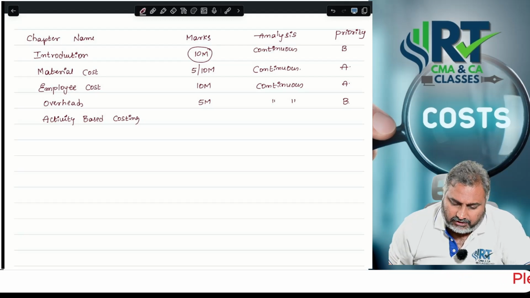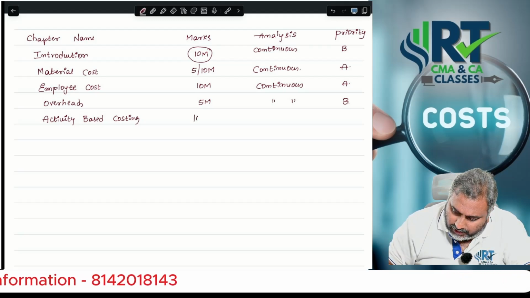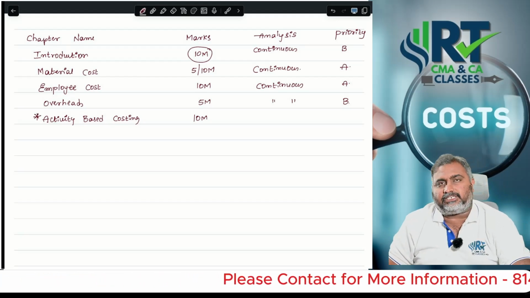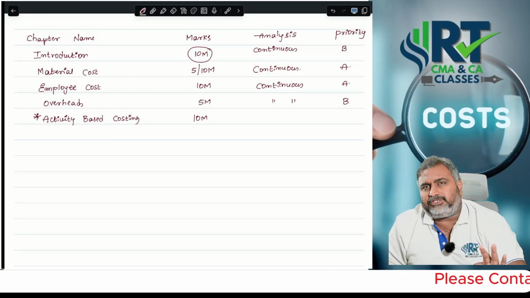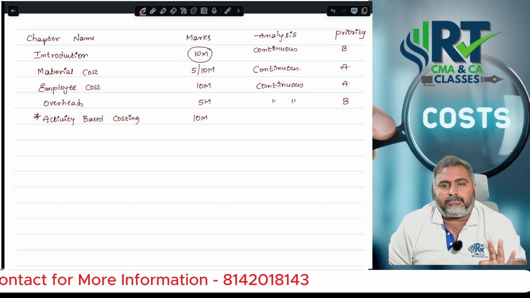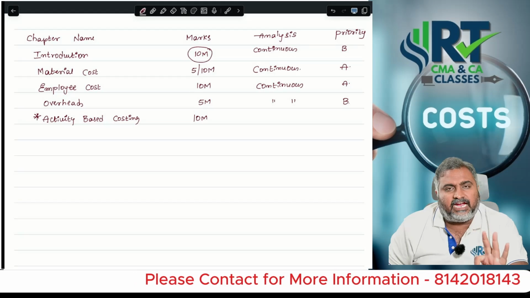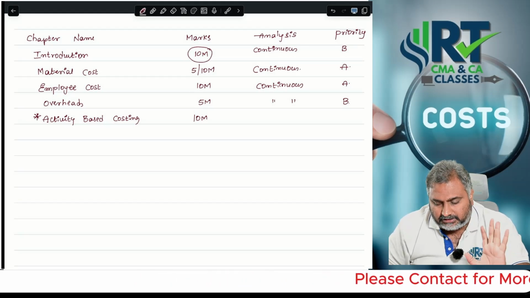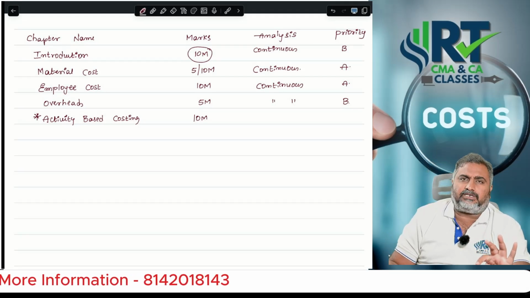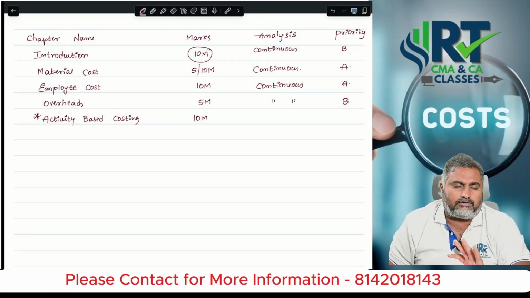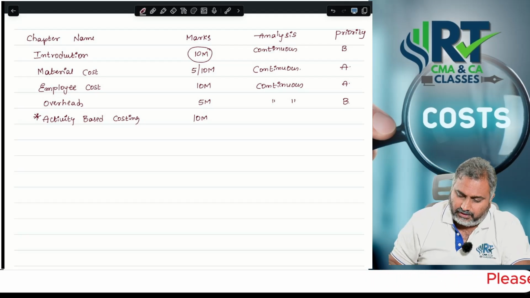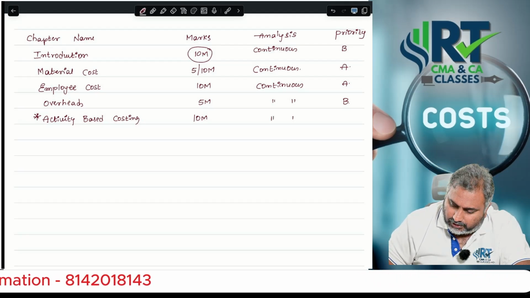Next one, what, Nana? Activity based costing. Normally I can say 10 marks, so I give it a star mark for this particular chapter, sir. Because in the majority of situations, if you observe, they ask activity based costing as a compulsory question. Very rarely will you see a paper without any question from this chapter, or otherwise it is a sure gunshot question from activity based costing. And this is also asked on a continuous basis.